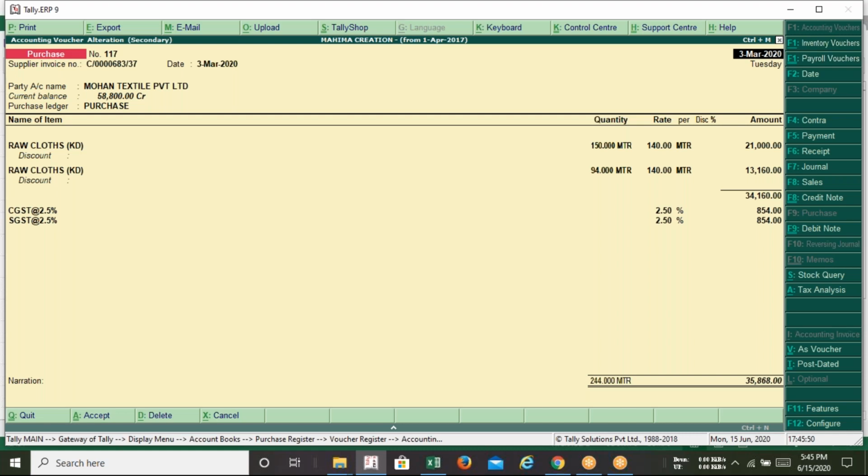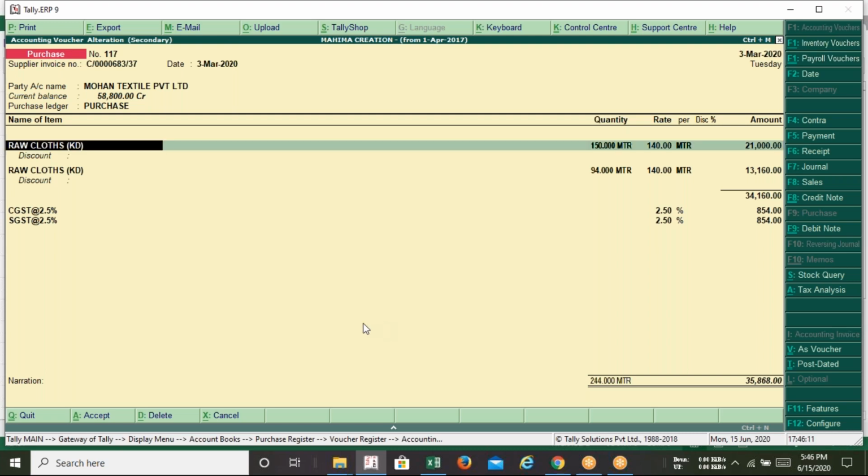But one condition: you need to understand how to record the purchase and sales invoices in Tally, because in GST 3B we need to upload all the sales and the total input tax, and the input tax comes from the purchase amount. So we have to record all our sale bills and purchase bills in Tally.